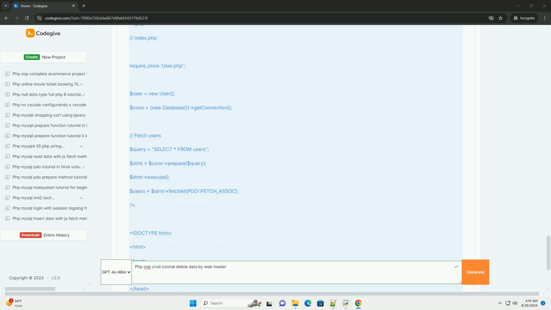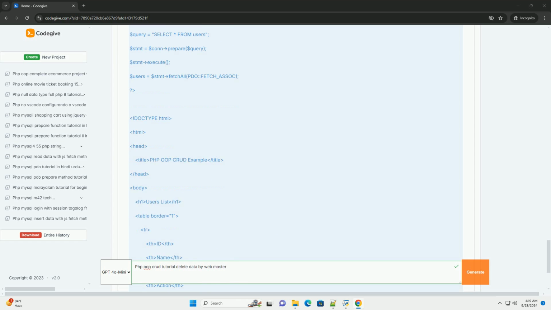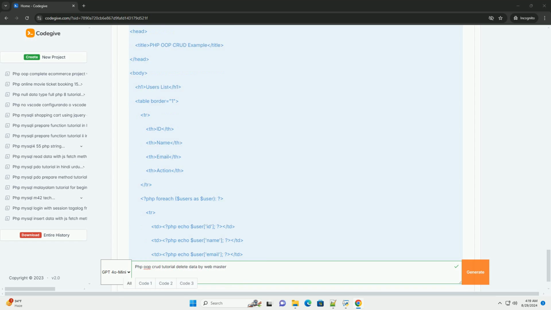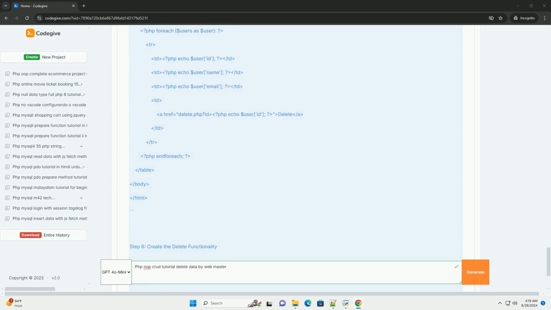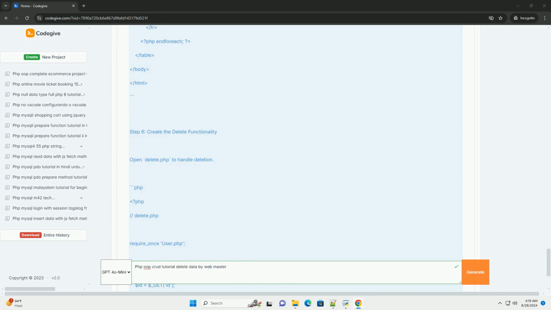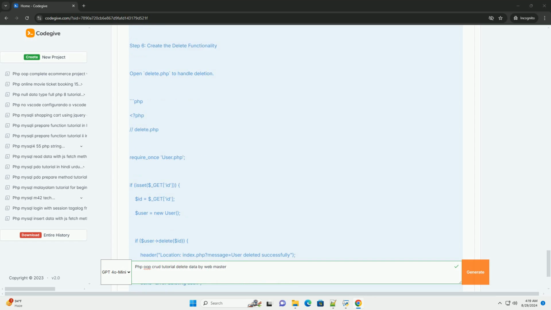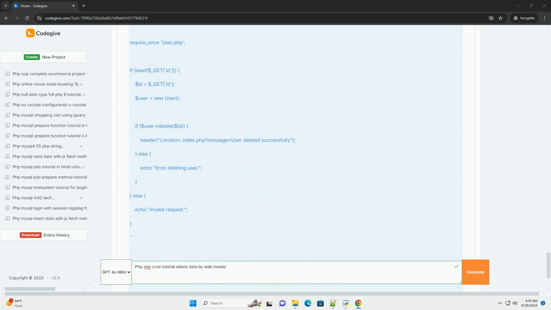The tutorial emphasizes the importance of validating input to prevent SQL injection attacks and ensure data integrity. Once the method is established, users learn to create a corresponding user interface element, like a delete button, which triggers